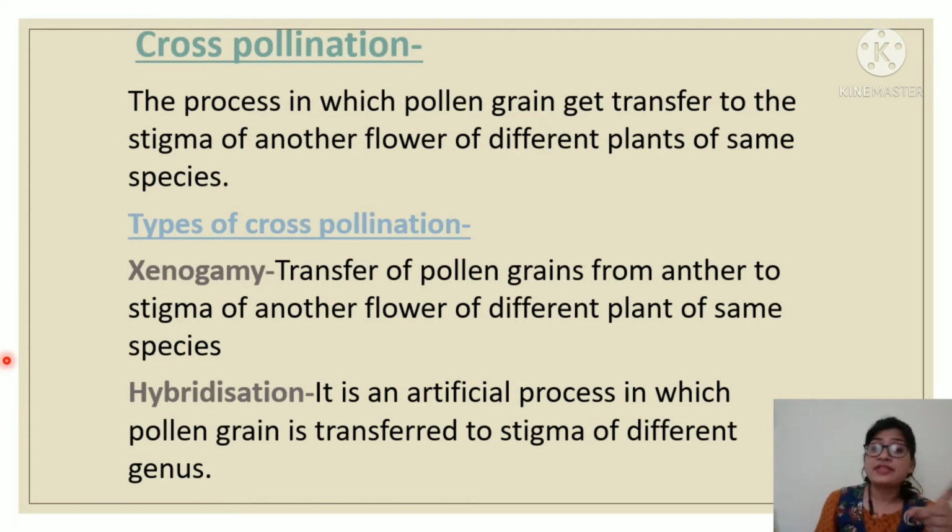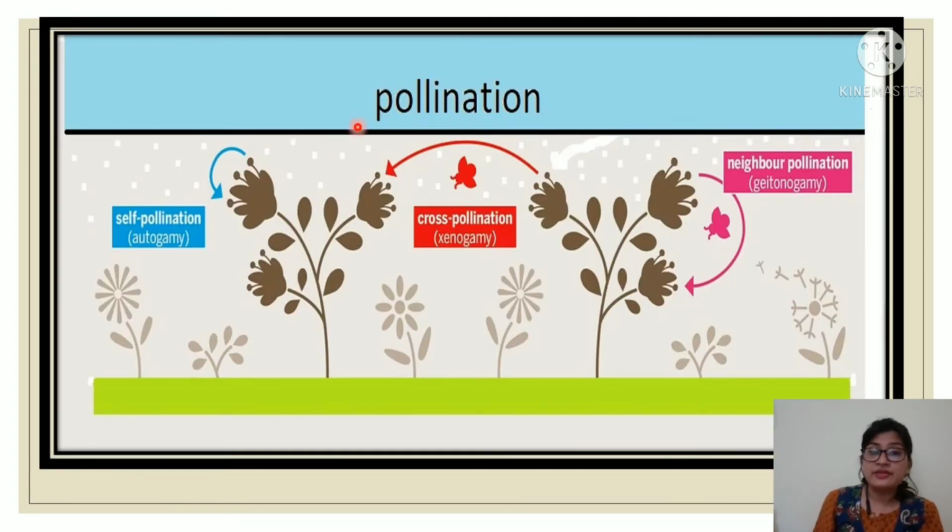When the species is the same but the plant is different, that process is known as xenogamy. When the plant is different, of a different genus, and it is an artificial process, that process is known as hybridization. Clear everyone? You can see here that this is one plant, this is another plant.